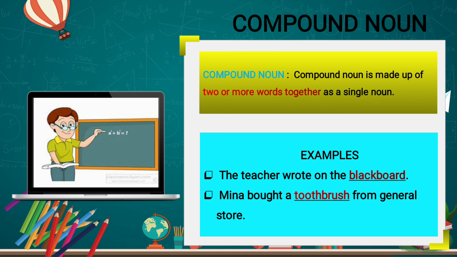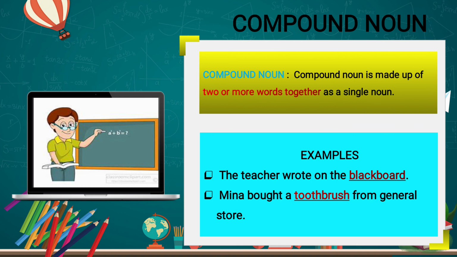So toothbrush is an example of a compound noun. So blackboard and toothbrush are combinations of two words. That's why both are which noun? They are compound nouns. So many examples are given in your book also on page number 15.